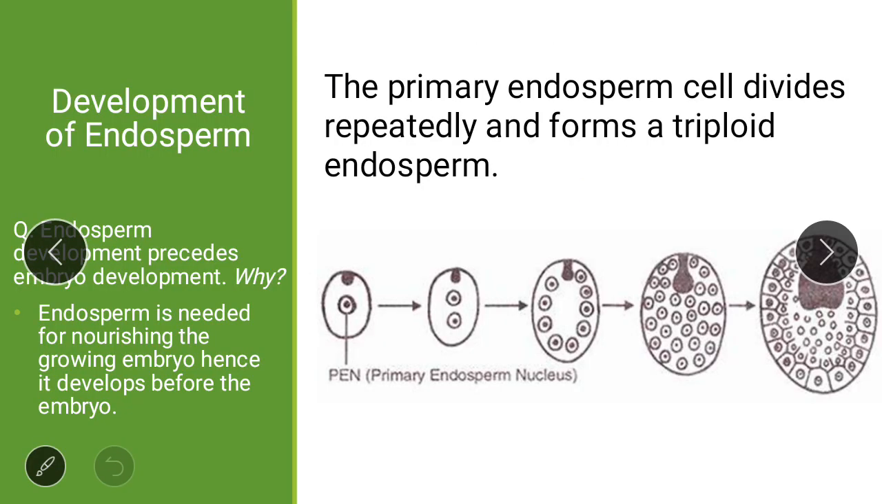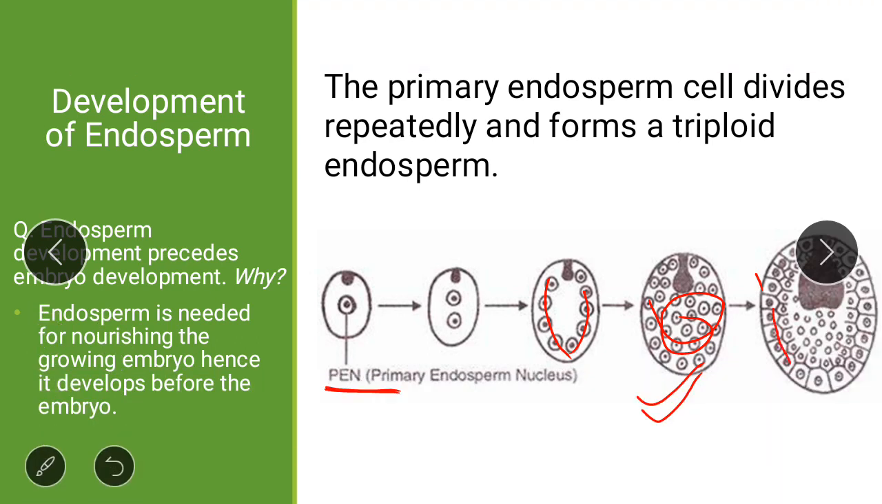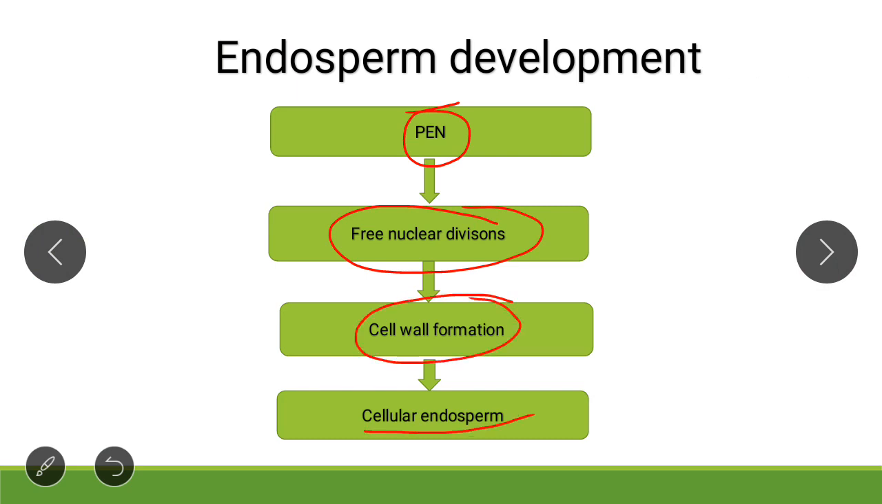Let's have a look here. This primary endosperm nucleus divides repeatedly. This is the free nuclear division. Here, see here, no cell wall is present, but after free nuclear division, cell wall formation starts. See here, around these cells, cell wall starts forming, and it will later form cellular endosperm. So we start with the primary endosperm nucleus. It undergoes free nuclear division. After free nuclear division, cell wall formation takes place and it later forms cellular endosperm.